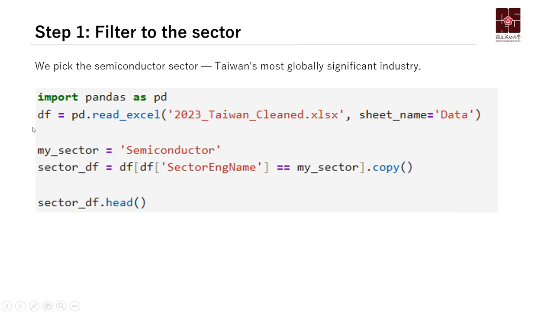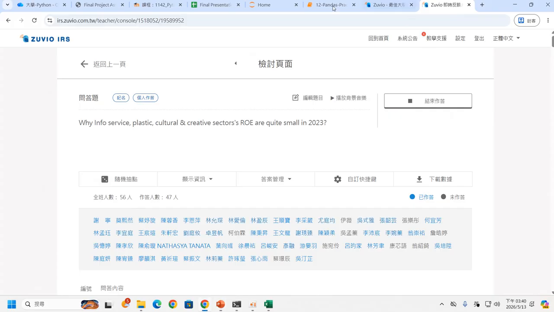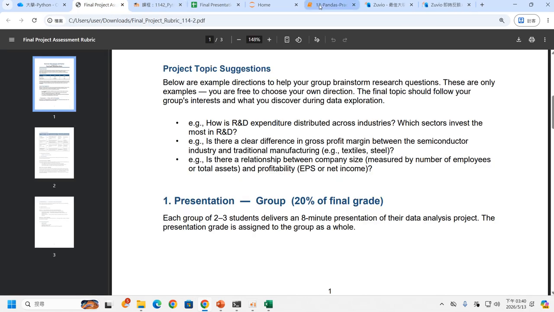If we talk about the df, all of the companies are put in the df. But in sector df, only the semiconductor industry companies are put in. So we use copy to copy the semiconductor companies into this sector df data frame. Okay, so we can show you the sector df head. We can go to our Jupyter and you will see this one.